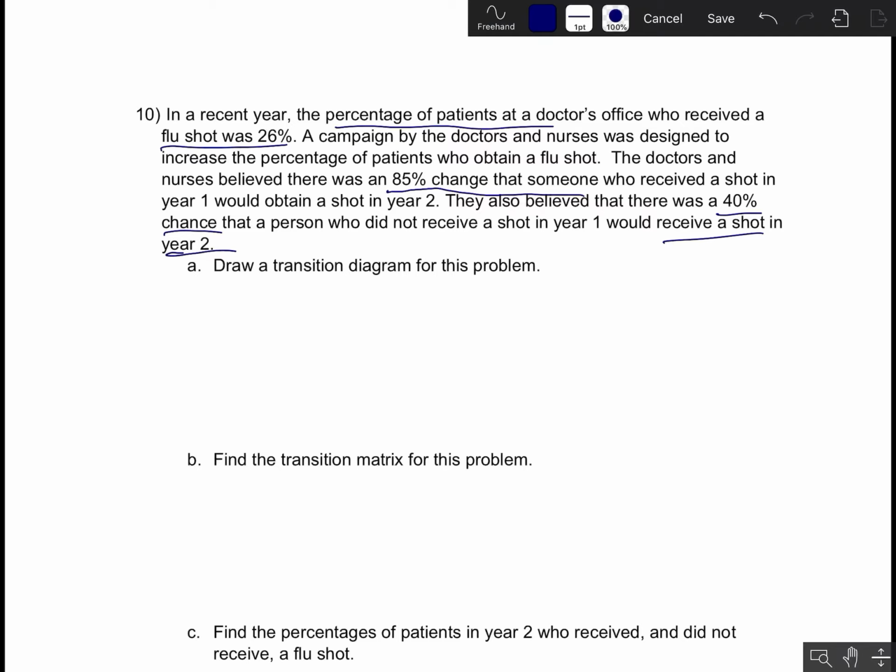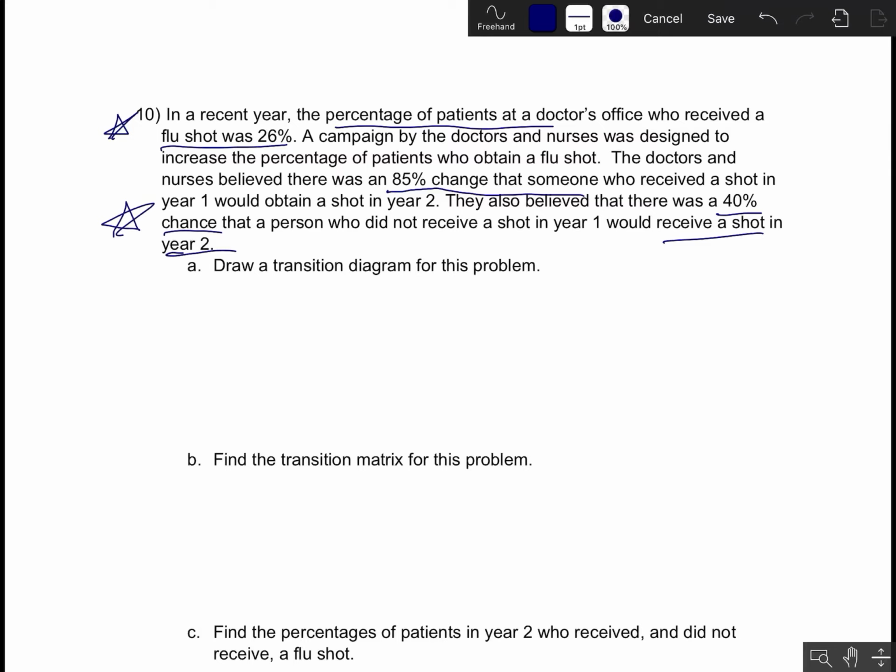Now here we want a transition diagram. I want to point something out here about the difference between the way that a state is phrased and the way that a transition diagram or transition matrix is phrased in terms of the word problem. So let's look at the first sentence here. It says, in some year, the percentage of patients who received a flu shot was 26%.